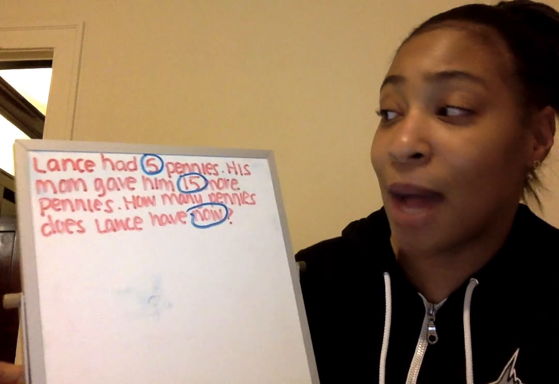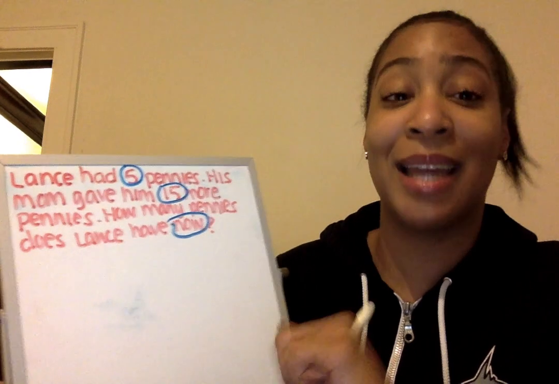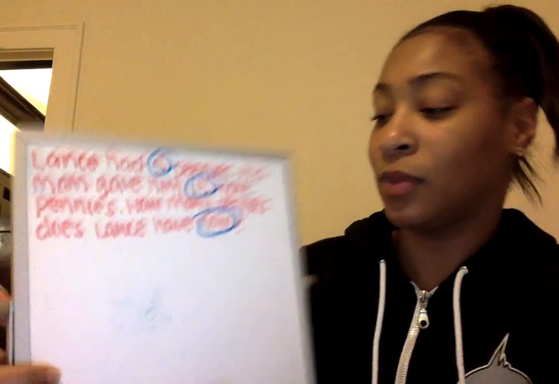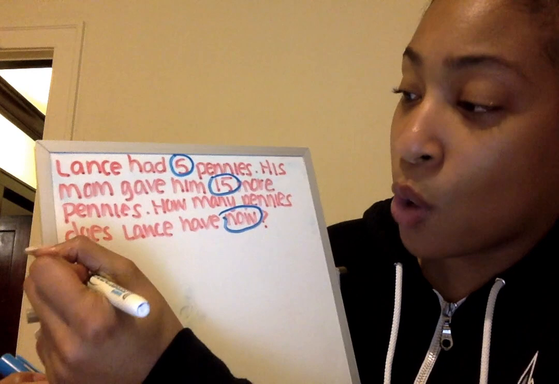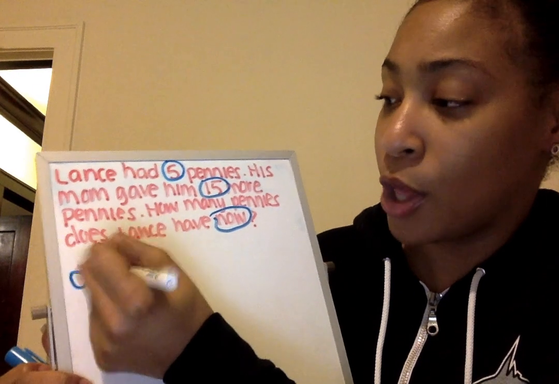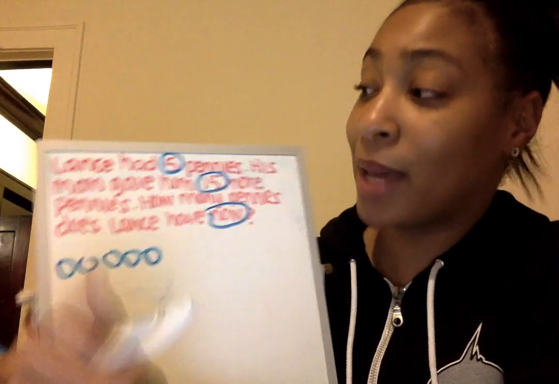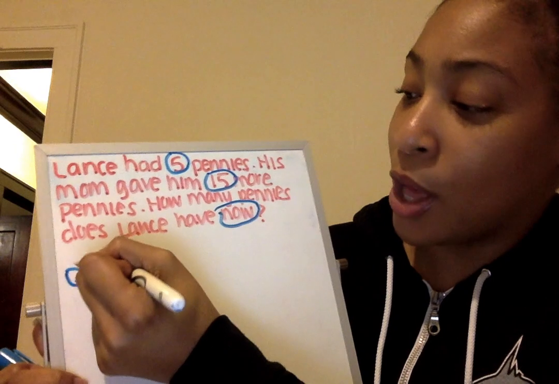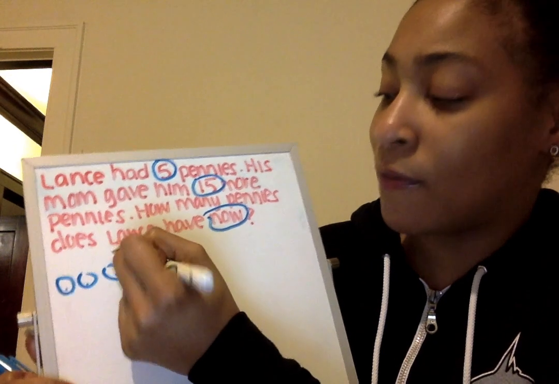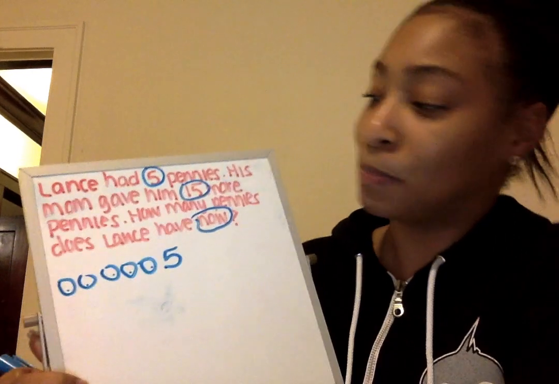So the first thing I'm going to do is draw 5 pennies to show how many pennies Lance started with. Make sure that you're drawing and following along, and let's count together. 1, 2, 3, 4, 5. Now let's go back and make sure that we have 5 pennies. 1, 2, 3, 4, 5. And I'm going to put the number 5 by my 5 pennies.